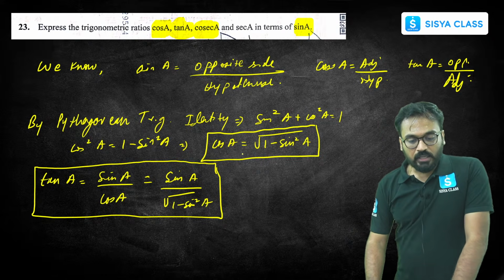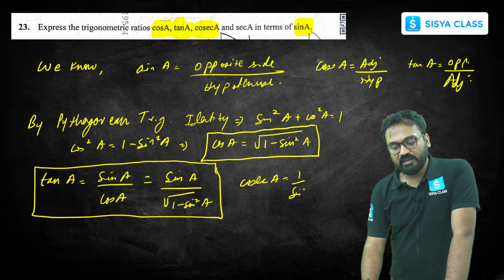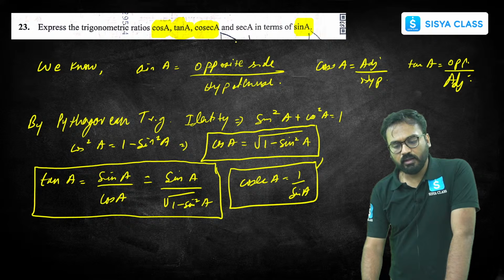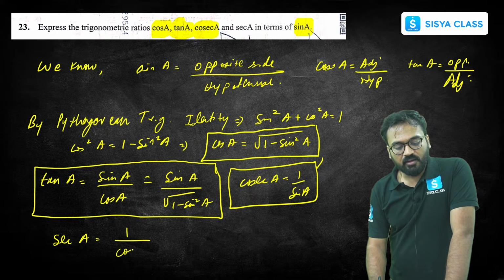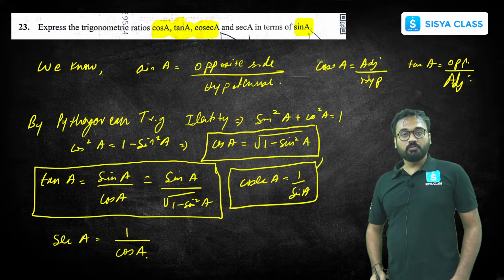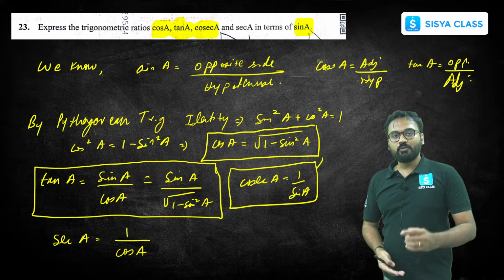Done. After this part, cosecant A, you know that it's the reciprocal. It will be equals to 1 by sin A. Done. This part is also done. Correct. Secant A is equal to reciprocal of cos A, but it is in cos terms. I already have written that cos A is equal to root over 1 minus sin square A using the Pythagorean identity.